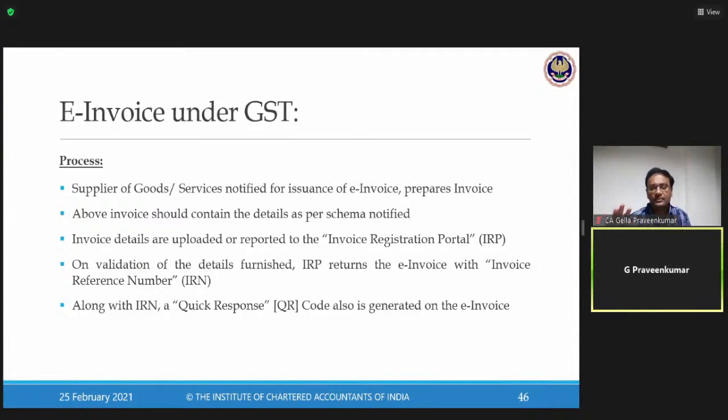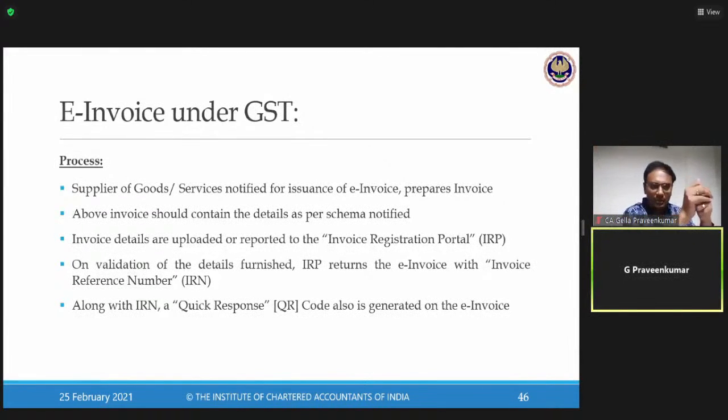Now, the government has said that from your accounting software you can integrate to the government portal, or you can integrate your accounting software to a GSP, or I'll give you an offline utility. I repeat, the government has given three options. Option number 1, the accounting software can be integrated directly with the government portal called NIC. As of now, above 500 crores, the government has permitted the integration.